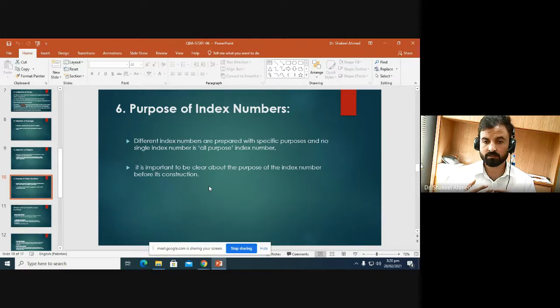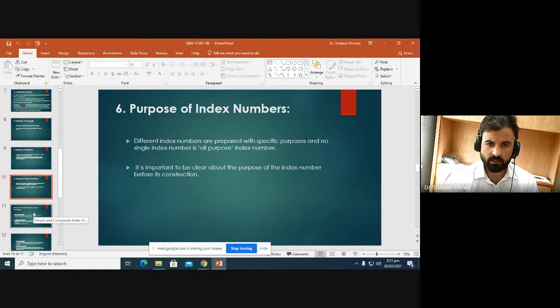One is the general price index number, which is constructed on the basis of wholesale price, and the second is the consumer price index number, or the cost of living index number, and that is constructed to see the change in consumption or change in retail price, for the purpose of knowing people's purchasing power to buy certain products or a group of products.